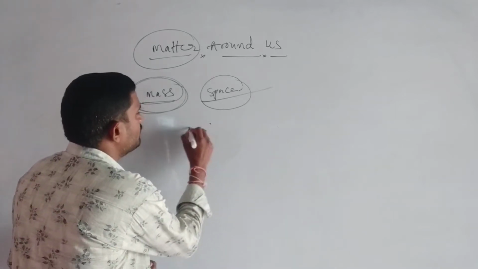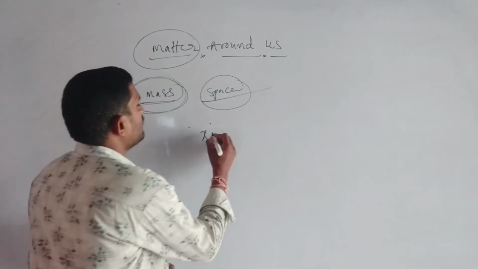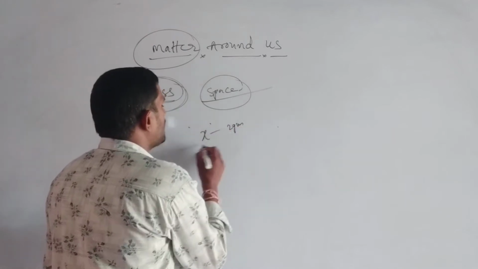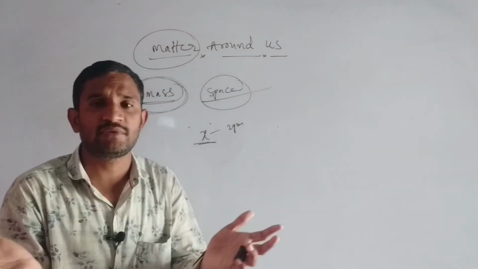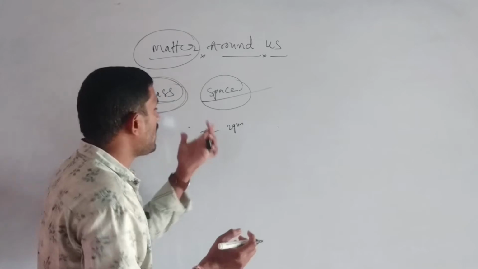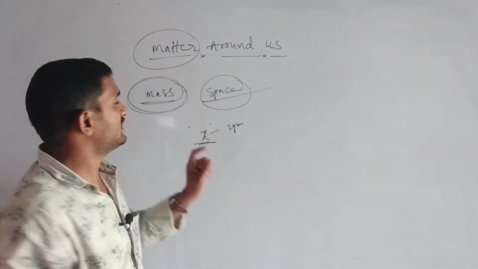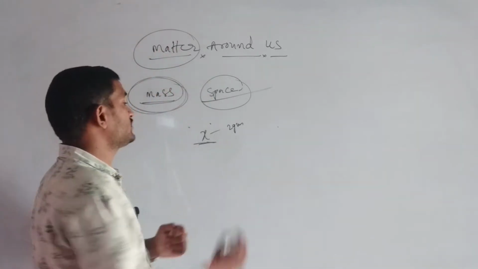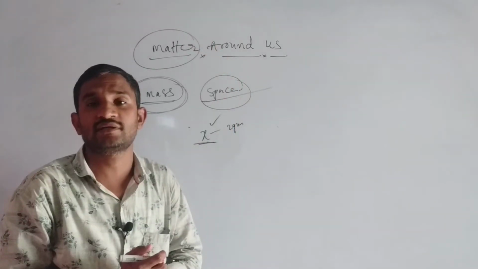Suppose object X is there. It has a mass of 2 grams. It is occupying some space, whatever it may be. Shall we consider this as matter? Yes, we should consider it as matter.